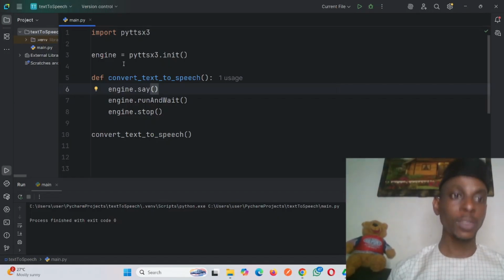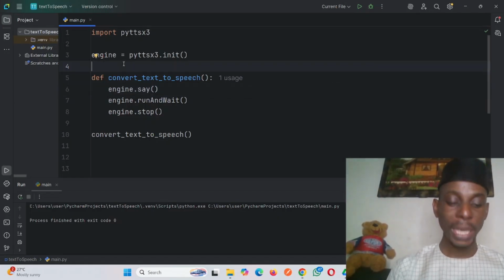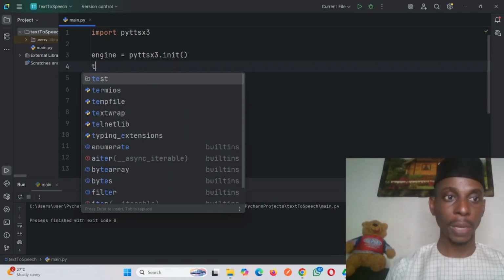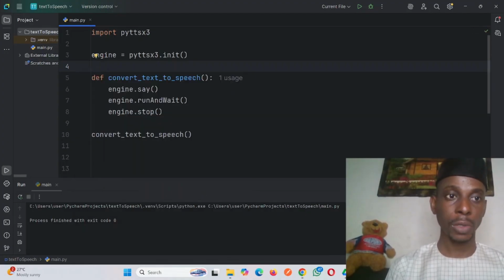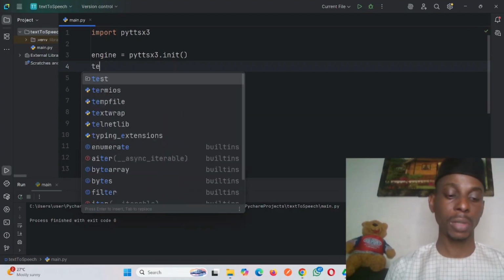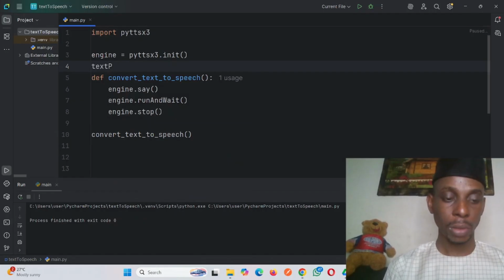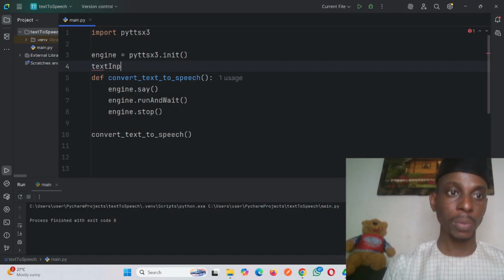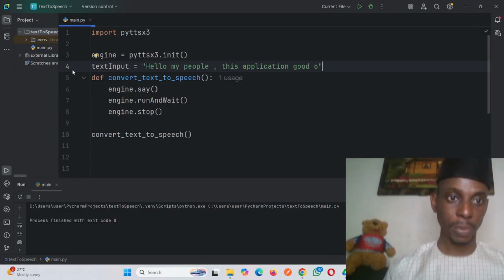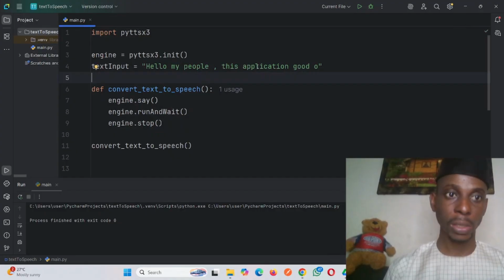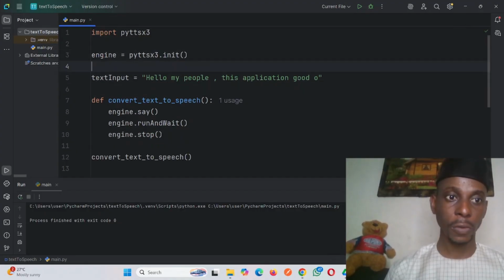So what we will first do for now is make a variable. We call it, should we call it text prompt? Or we say text input. Text input is better, right? So we will put them inside this variable. I put space so that everybody does not get confused.